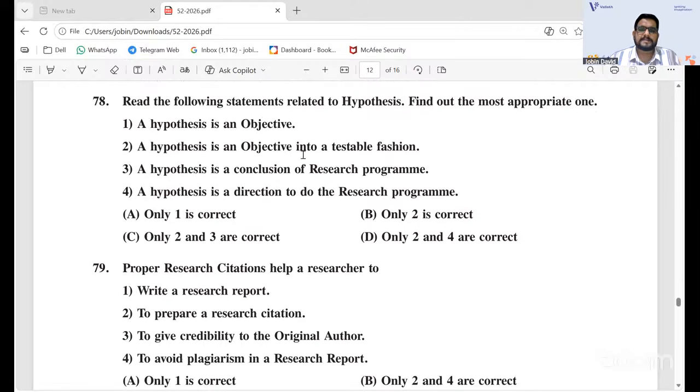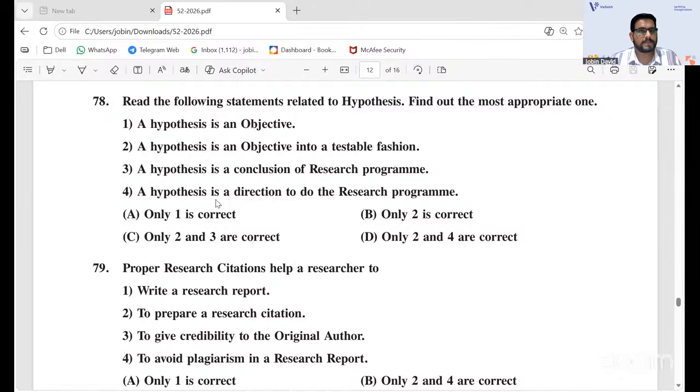Read the following statements related to hypothesis. So it is told that hypothesis and objective. It's not completely correct, maybe a partially correct one. You can have a doubt that one is correct, but no. When you go to the next option, a hypothesis and objective into a testable fashion. Yeah, that is right. That is more right. So then you don't want to go with one. If it is 1, 2, and 4, that will be a correct option.